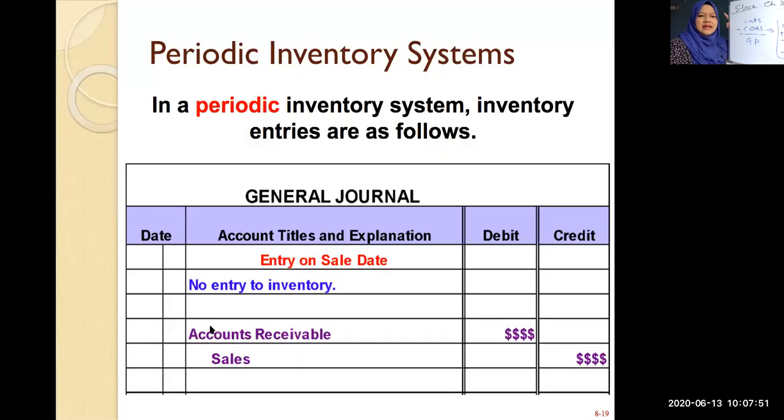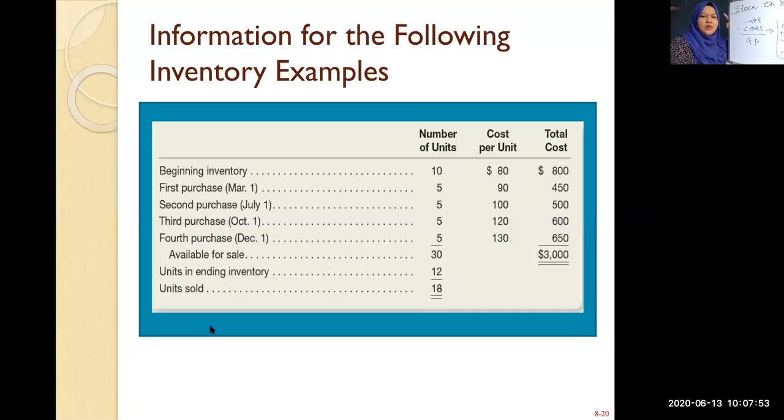So in a periodic system you always have it like this. You have beginning inventory, so you have 10 units at 80 ringgit. Then you have a purchase on 1st March, you purchase 5 units at $90 per unit. Second purchase, third purchase, and fourth purchase. So they only have purchases now.